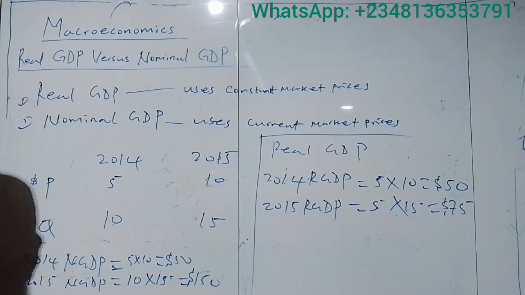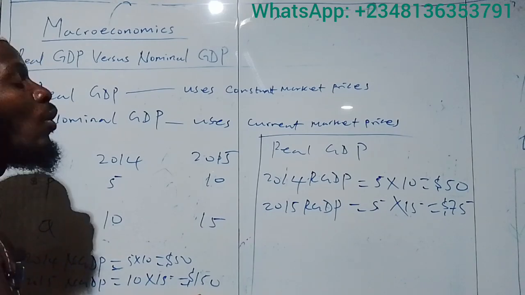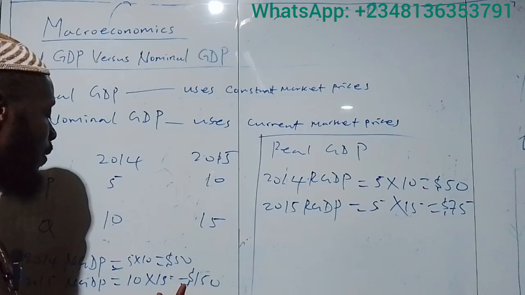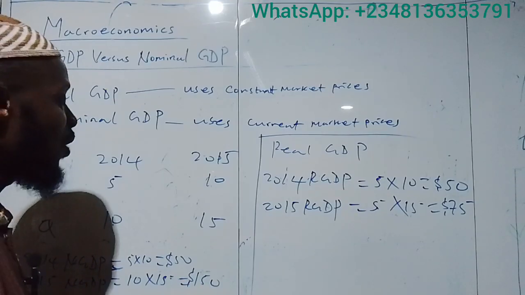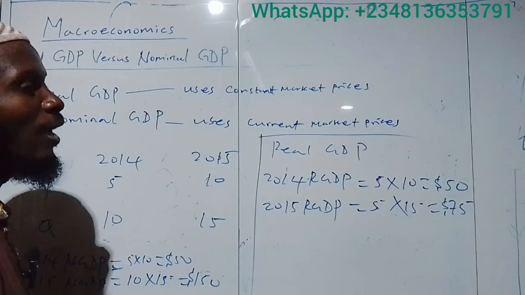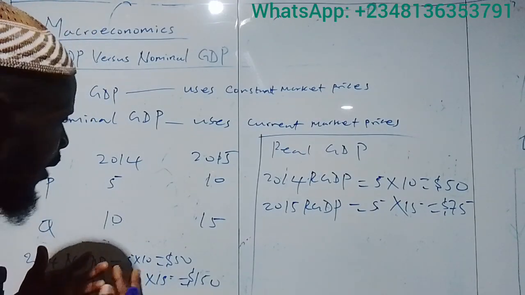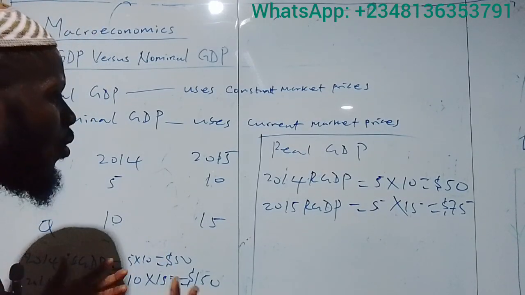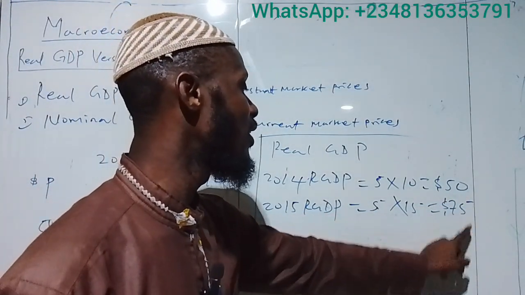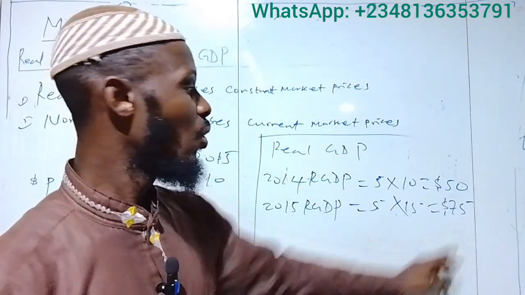If you believed that GDP has increased to $150 in 2015, we may be tempted to believe that GDP has actually increased by $100 without accounting for the effect of inflation. But when you adjust for the impact of the increase in the physical quantity of goods and services, you can see that the real increase is just $25.